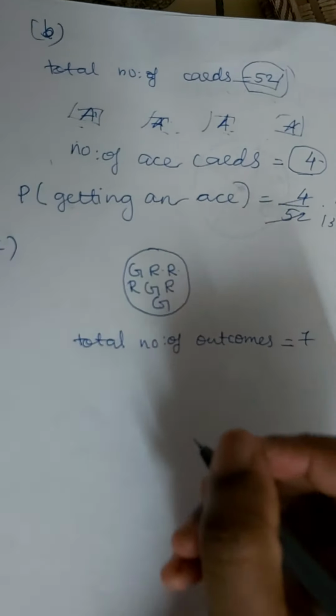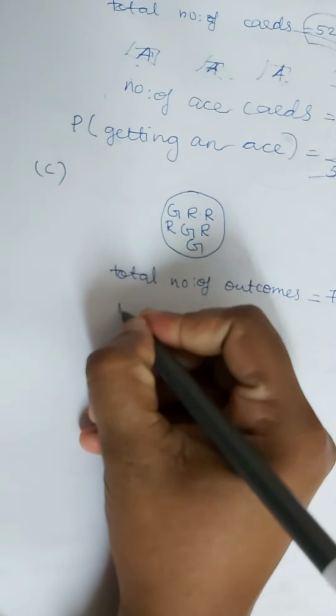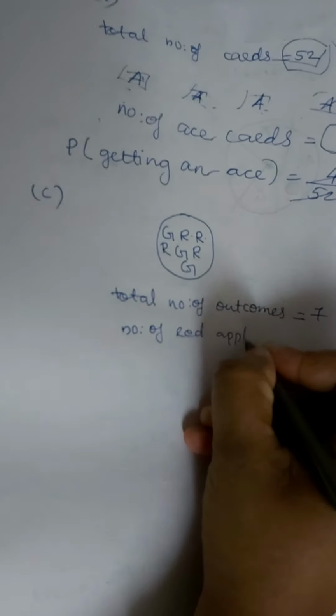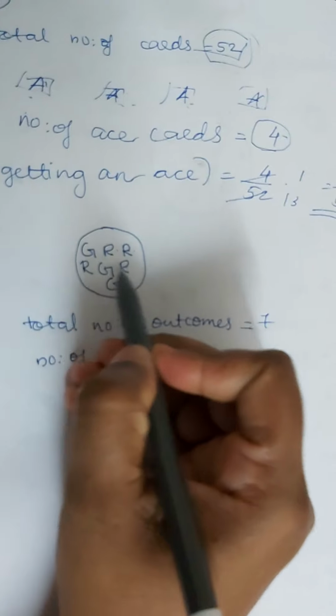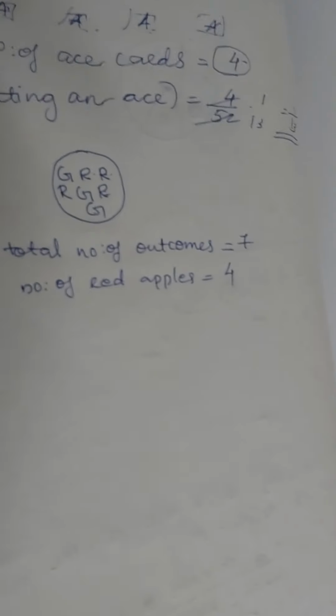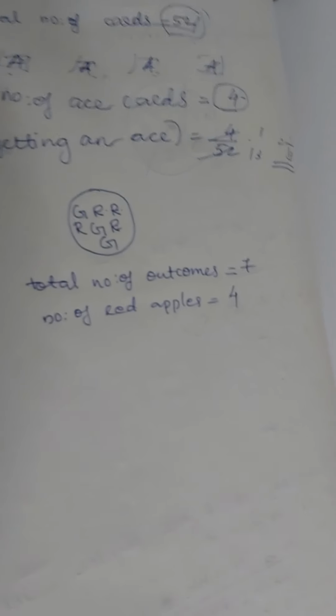And we have to find the probability of getting a red apple. So I am calculating the number of red apples. What is the number of red apples here? This is red. 1 2 3 4. So total 4 we are getting. So the number of red apples is equal to 4.